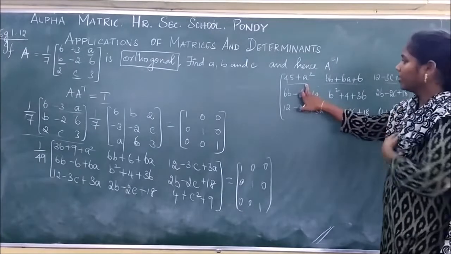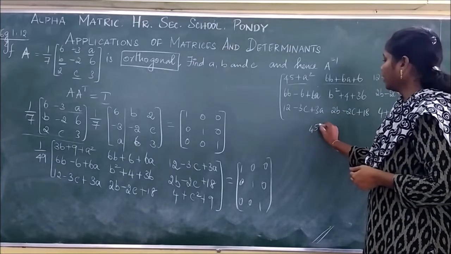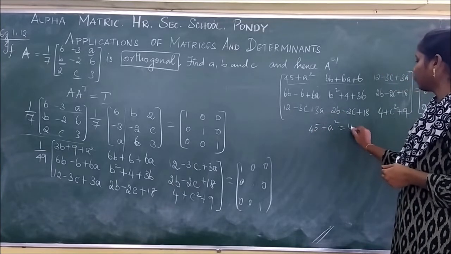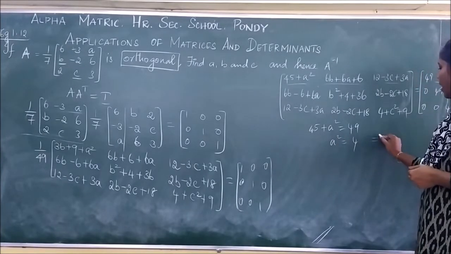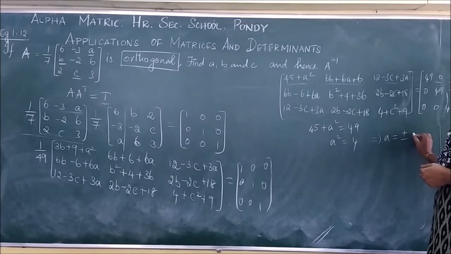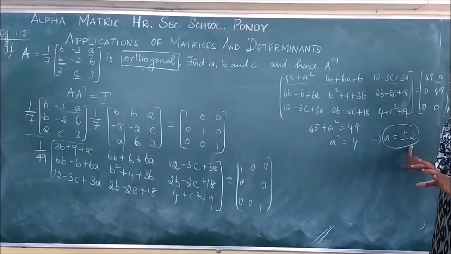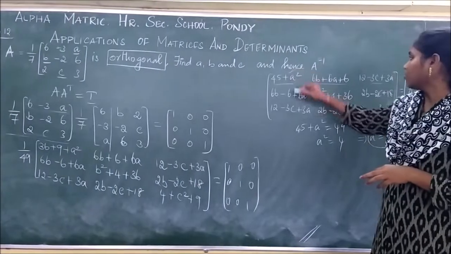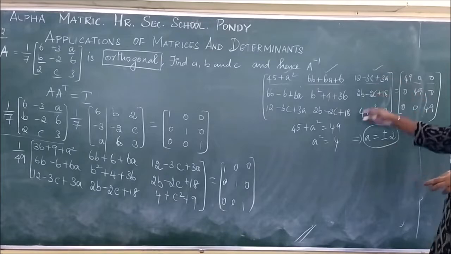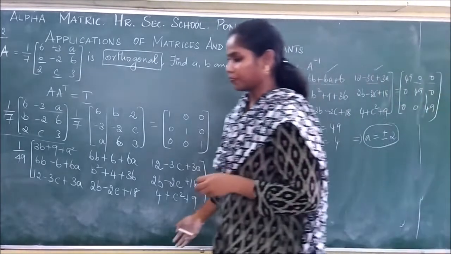So if I equate here, in this a square, for example 45 plus a square is equal to 49. So I am getting a square is equal to 4. Here I get a is equal to plus or minus 2. So here I am getting what? Two values for a, but I can have only a single value for a. Okay. So for that we are not going to take this value. We are just going to take either this or any other. By equating it equal to 0, we will find the value. Okay.